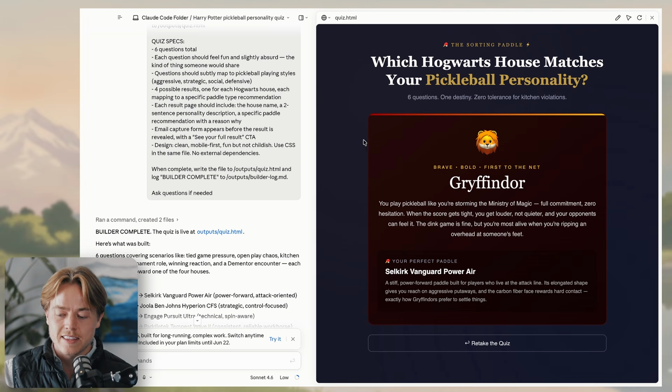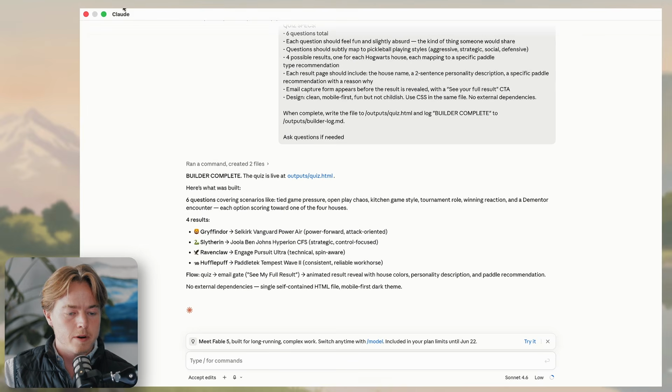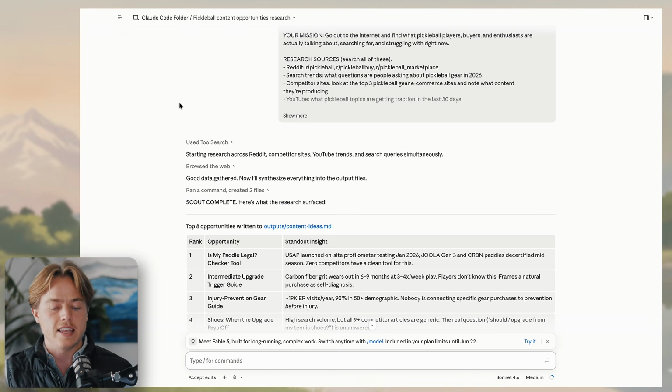This was one-shotted. I think this would be nice for a pickleball website. Obviously, it's not perfect. It's got the kind of AI look, but you guys get the point. So that's done. Perfect. Now let's go back to the second agent.